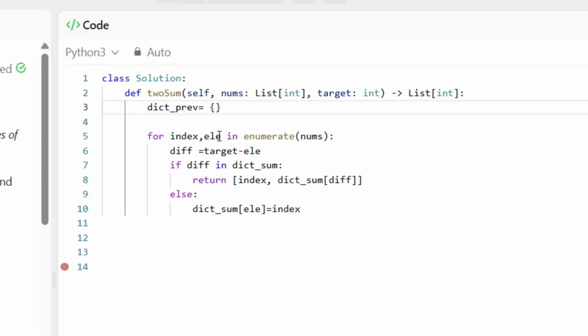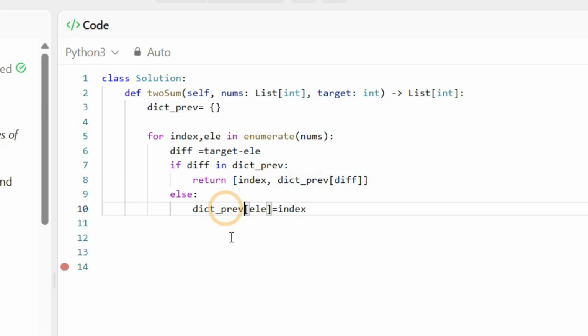For index, element in enumerate of nums, we find the target minus element, which is the difference, and check whether it is in the dict previous, whether we have seen this element in the dictionary. If you identify it, then you return the index and this one.